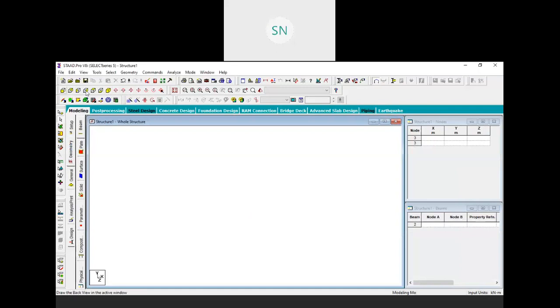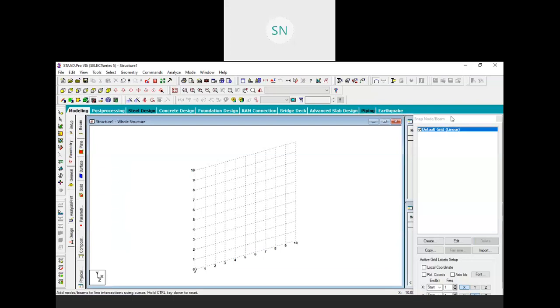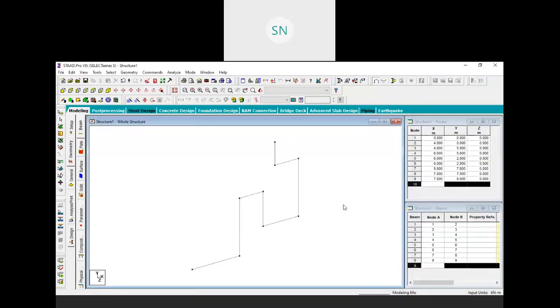And here are the some views: front view, view from positive z, negative z, positive x, negative x, positive y, negative y, and isometric view, right? So click on the beams first and you will get a snap nodal beam, and you can actually draw your structure with the help of this snapping mode, and the nodes and the beams will be created. Press escape to finish your command and close this snap nodal beam.